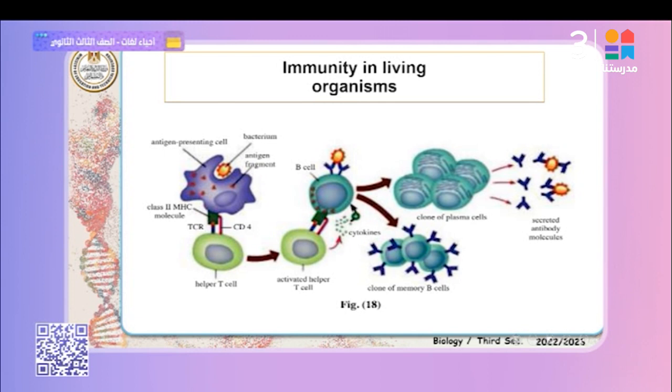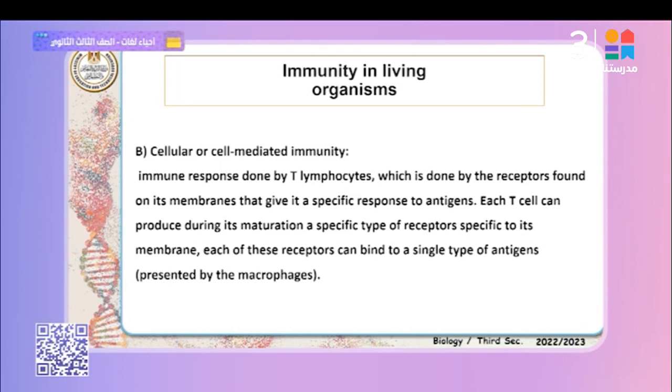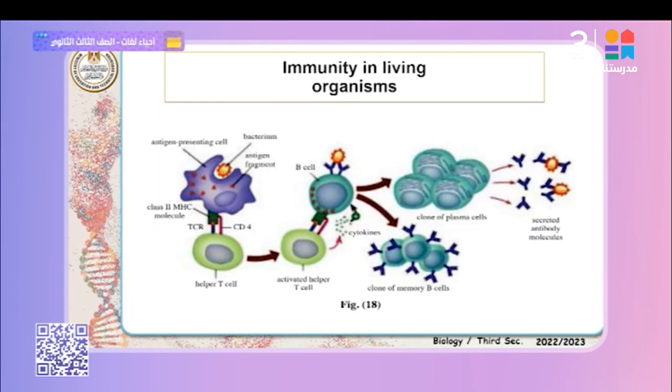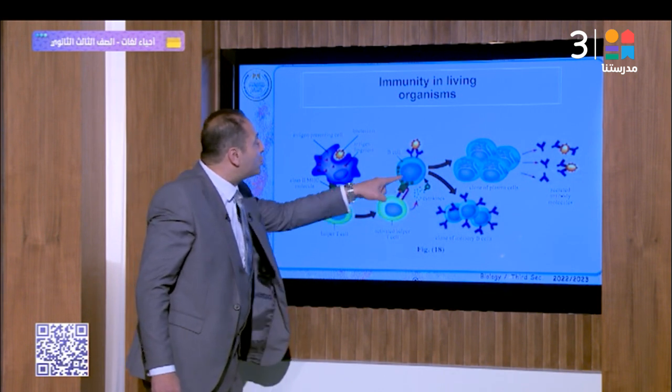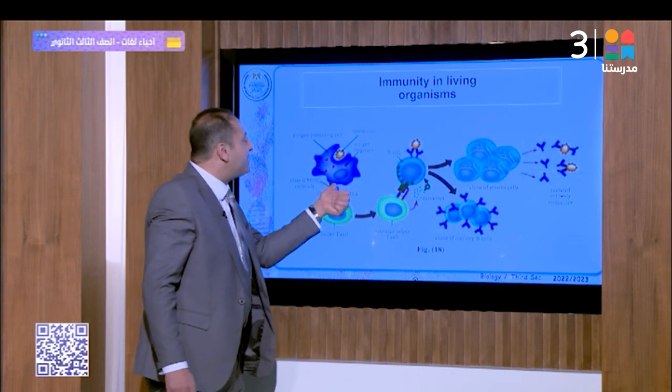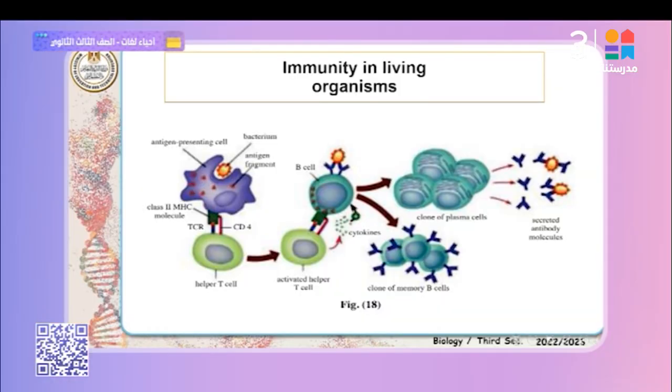At the same time, the helper cell, through receptors found in the membrane, binds with the MHC antigen complexes on the surface of the B lymphocytes. This is the MHC antigen complex on both the surface of the macrophages and the surface of the B lymphocytes, activating the helper cells. Activating the helper cell to secrete interleukins.